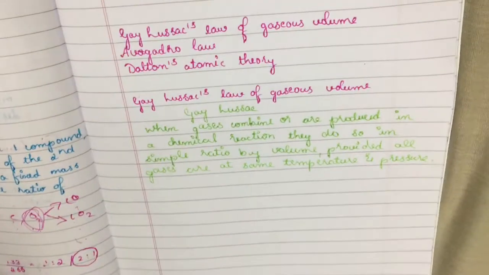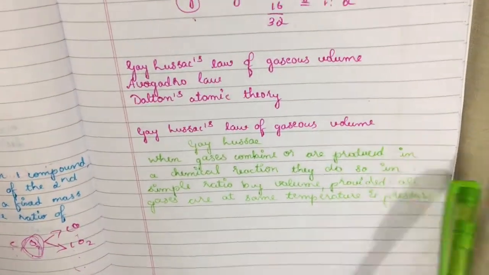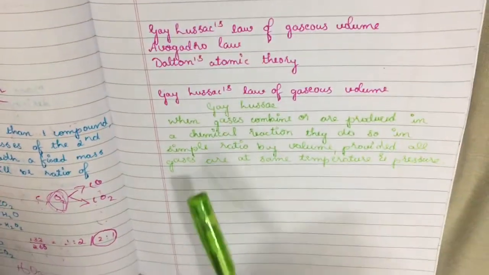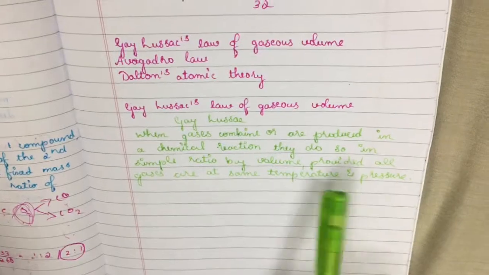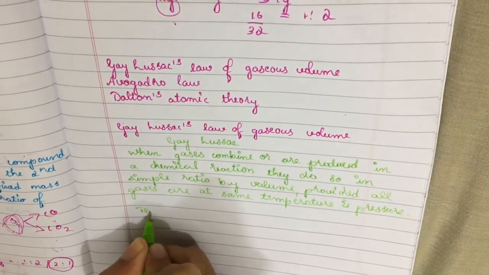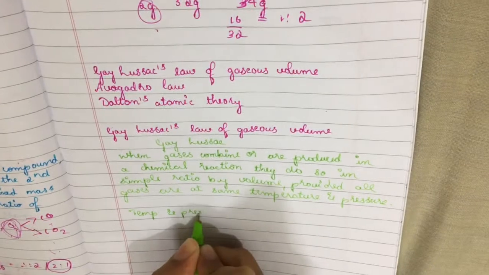This is Gay-Lussac's law. What does this law state? When gases combine or are produced in a chemical reaction, they do so in a simple ratio by volume, provided all gases are at the same temperature and pressure. So what is fixed here? Temperature and pressure are fixed here.